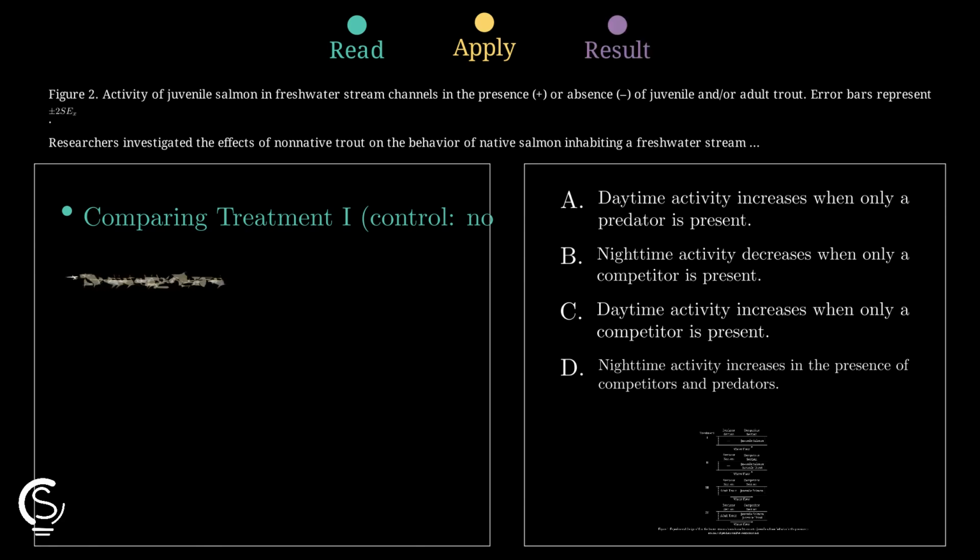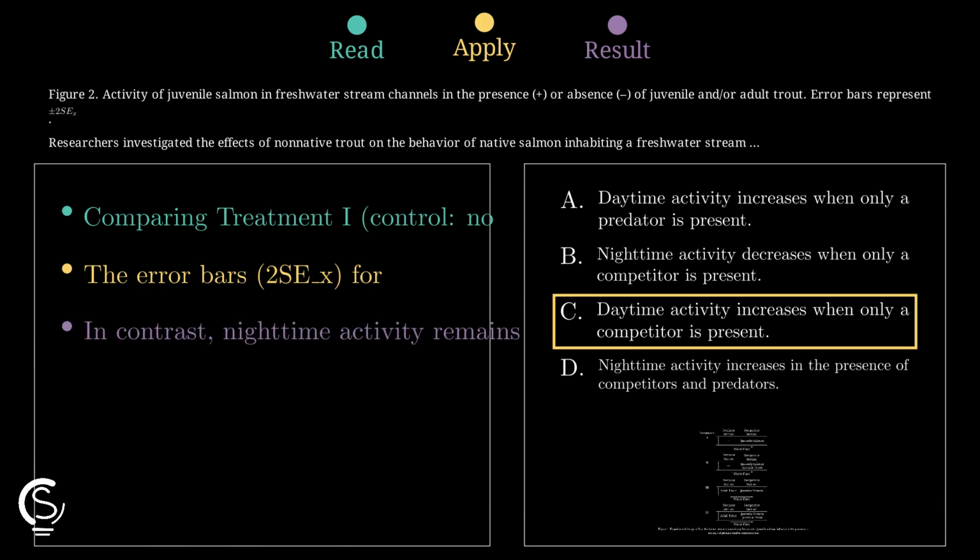Finally, check the nighttime data showing no significant change. This confirms that option C is the only description perfectly supported by the provided graph.